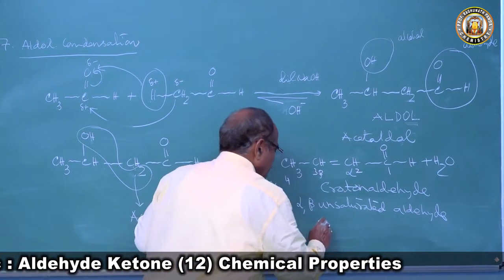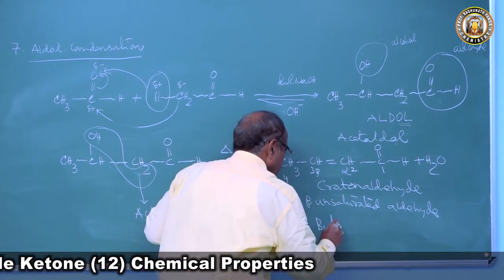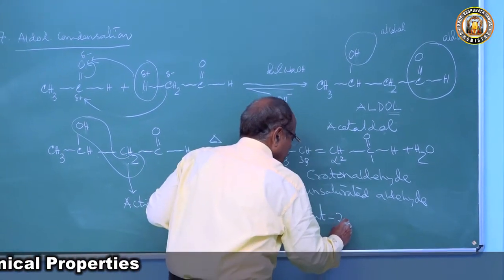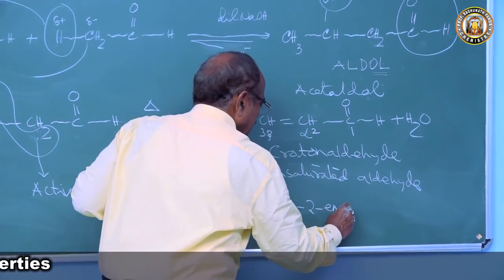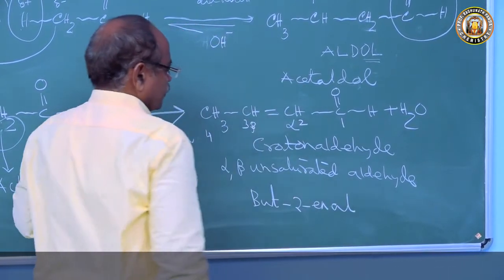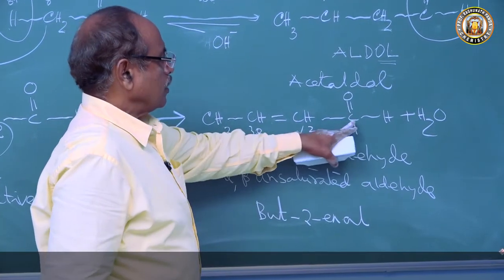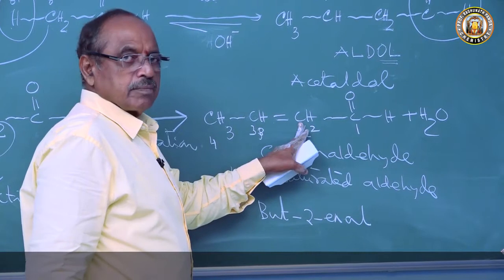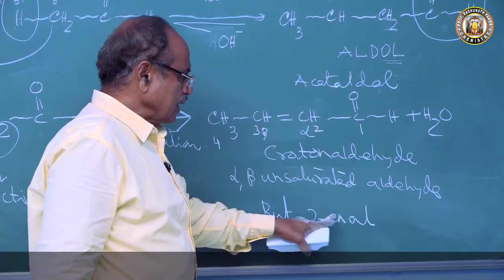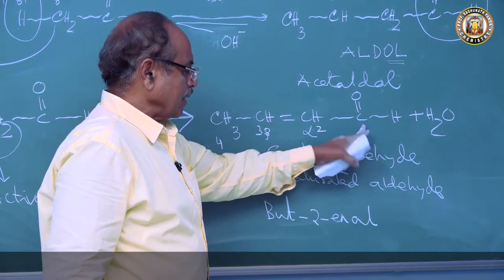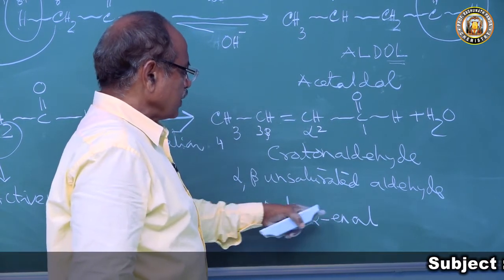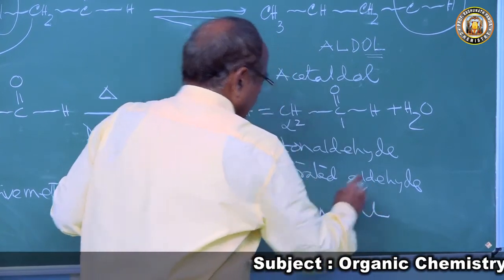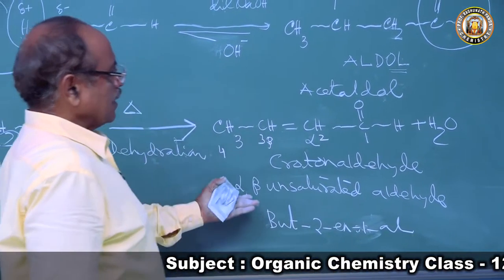So we write the name as but-2-en-al, or you can also write it as but-2-en-1-al. This is the way it remains.